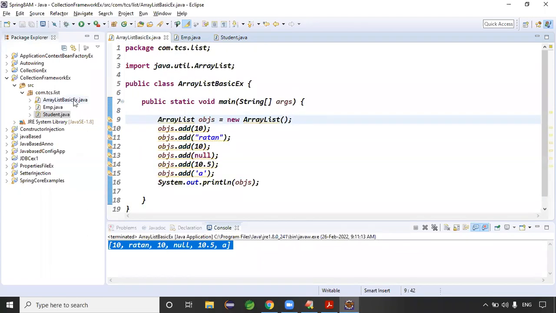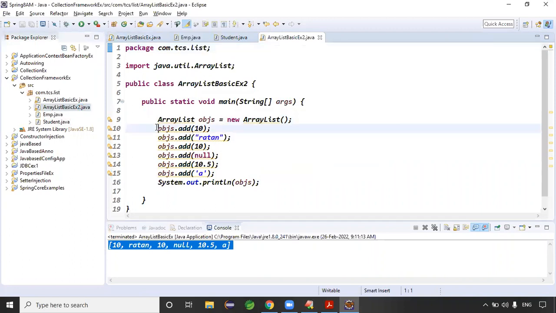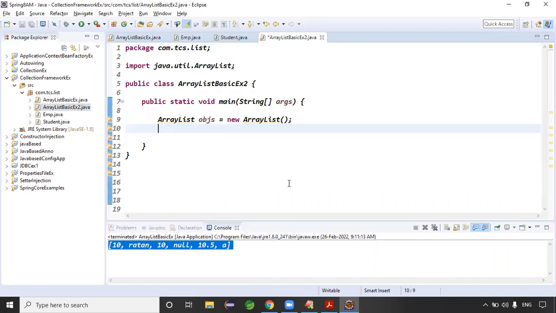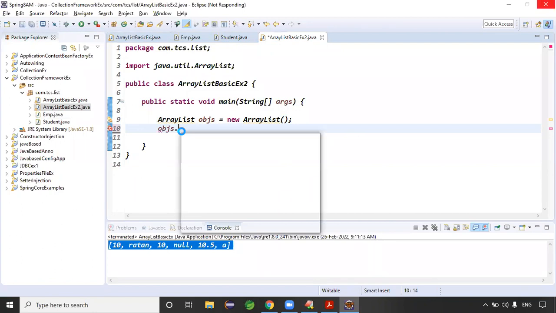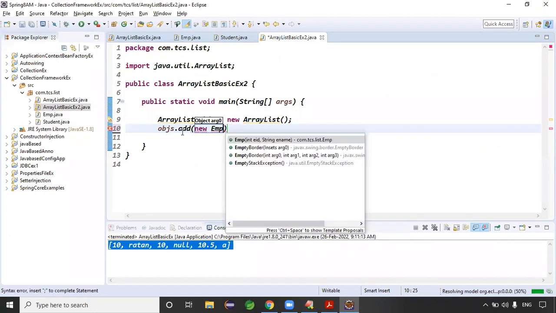Then come to the ArrayList basic example 2. So here, let me insert objects. To insert the objects, let me go for the objs.add method, right? To add the data. Now I'm inserting the objects. So I'm calling the objs.add method here, passing a student object and an employee object. Here, new Employee.